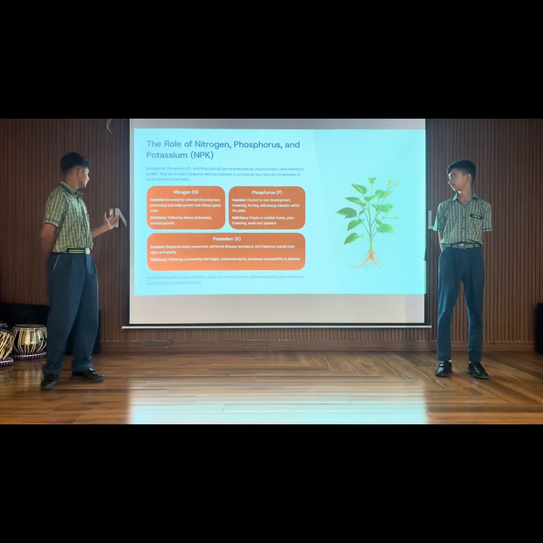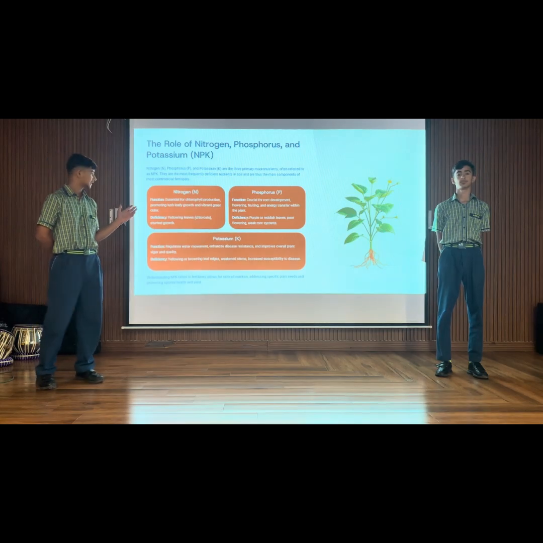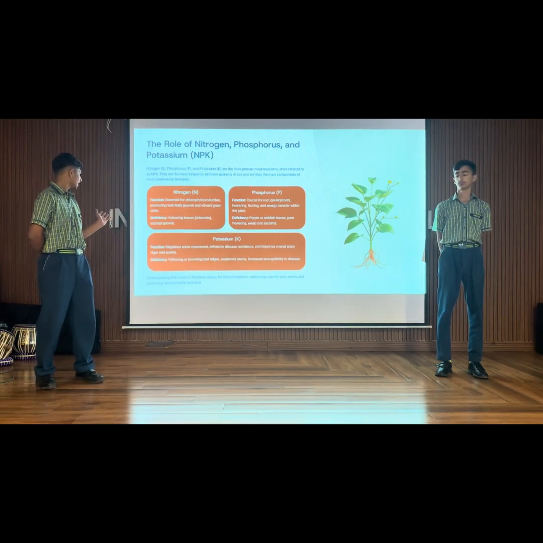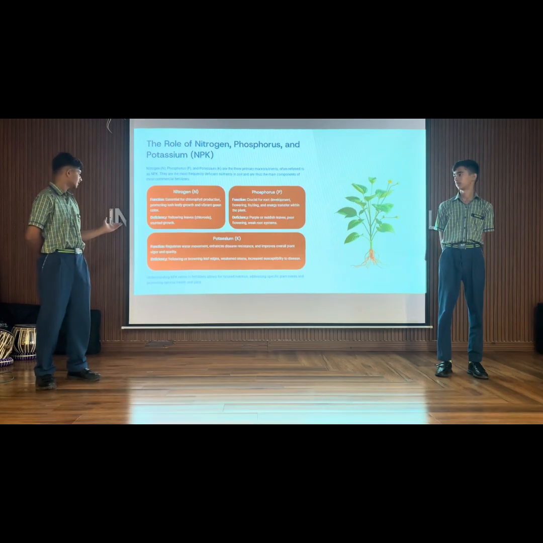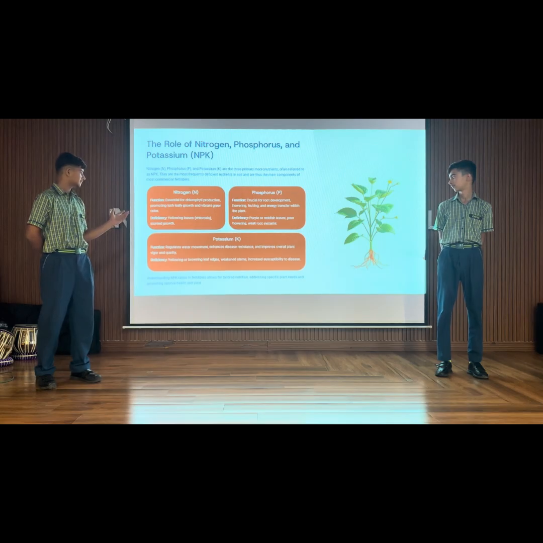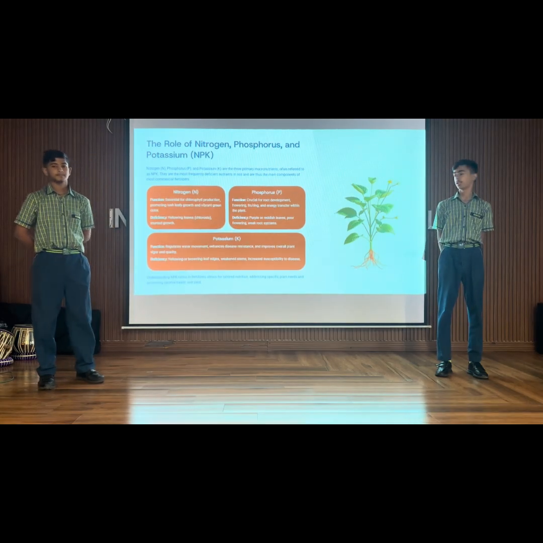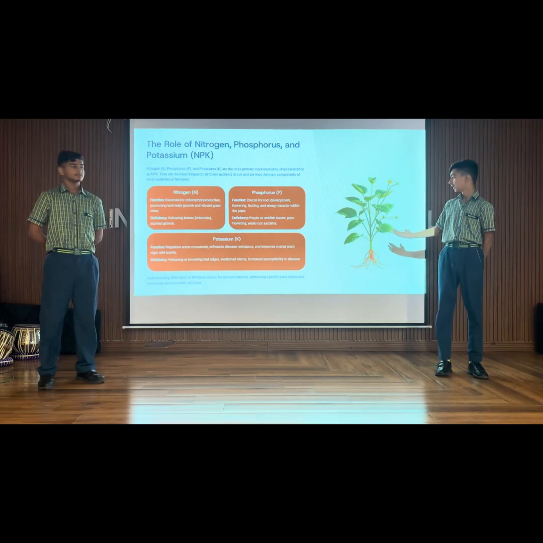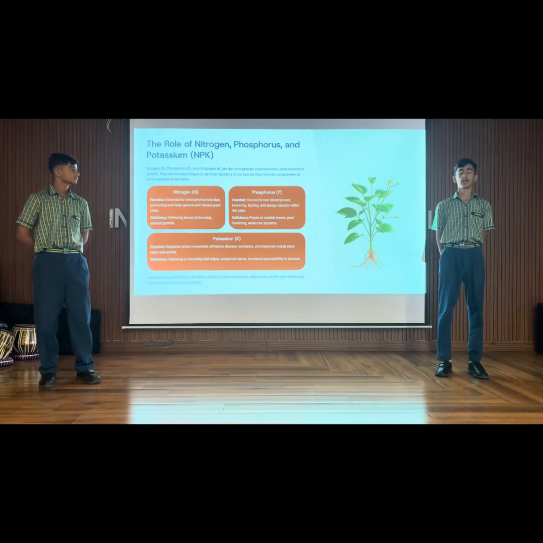Now, potassium. Function: regulates water movement, enhances disease resistance, and improves overall plant vigor and quality. Its deficiency: yellowing or brown leaf edges, weak stems, increased susceptibility to disease. Understanding NPK ratios in fertilizers allows for tailoring nutrition, addressing special plant needs for healthy growth.